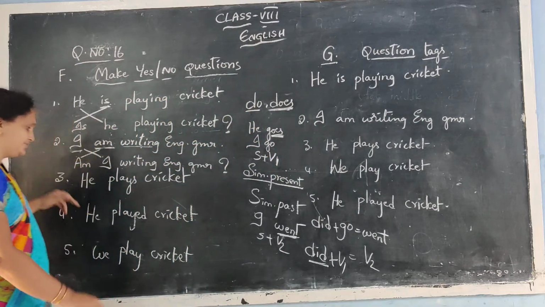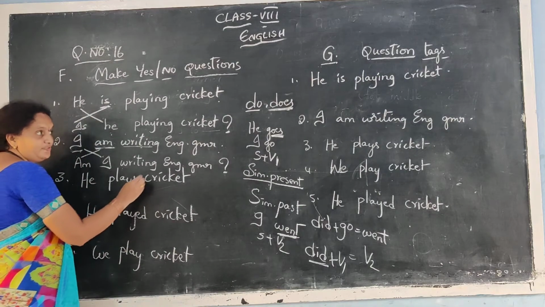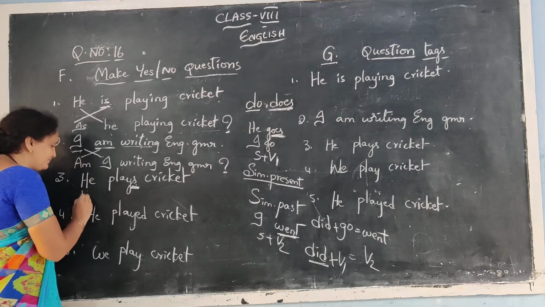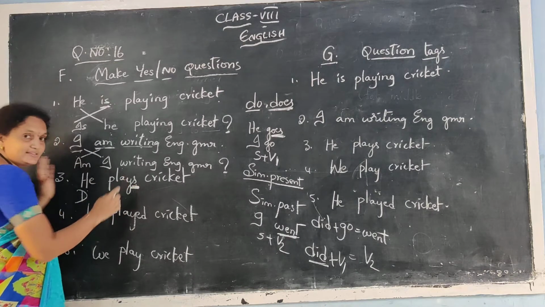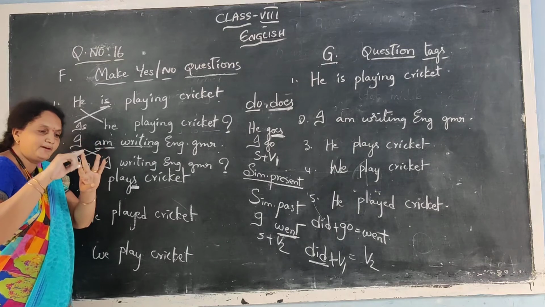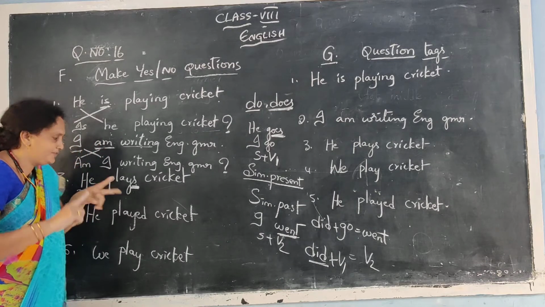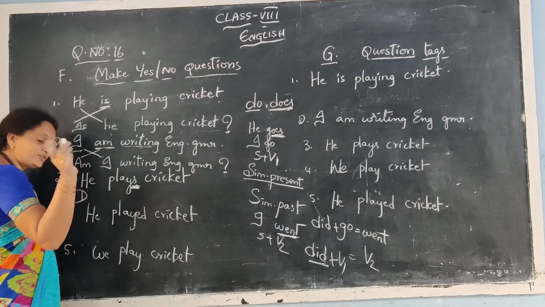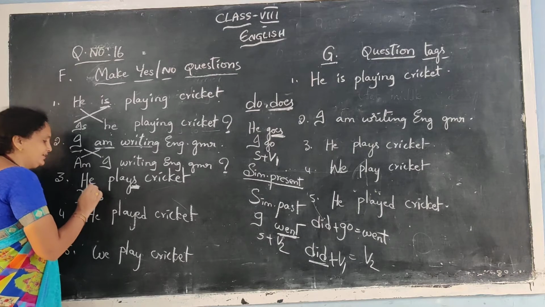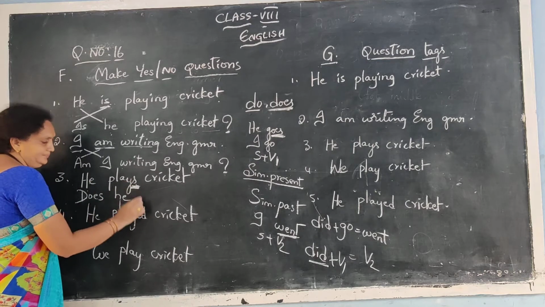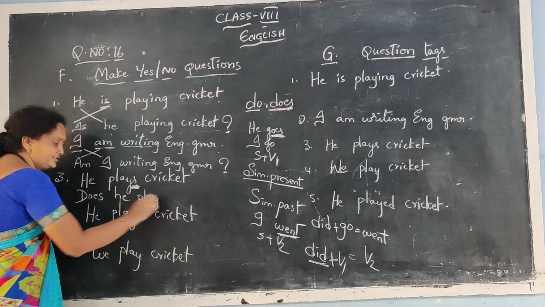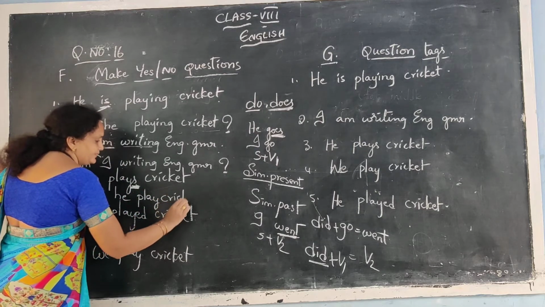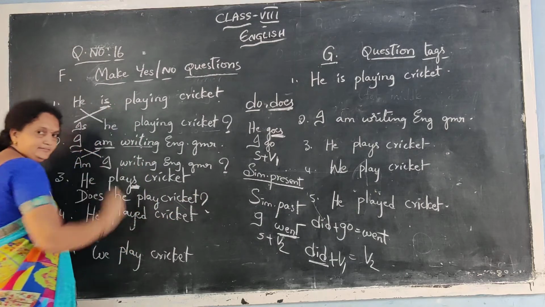So let us see here first. He plays. If you see s, what should we use? Does. So does is the helping verb here. You see s. Play is the first form of verb: play, played, played. So the first form is play, the V1 form of verb. So do or does we have to use, and s is there, so we have to use does. Does he play? We should not repeat the s again. Does he play cricket?